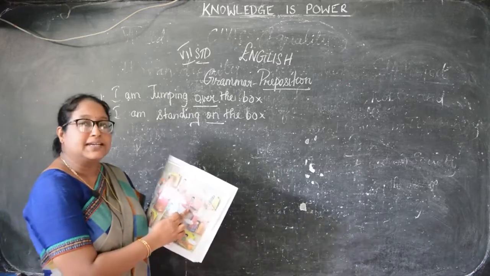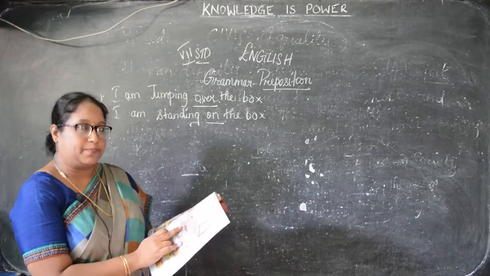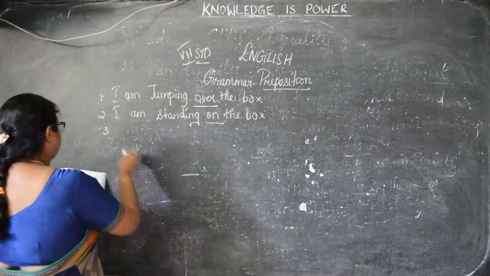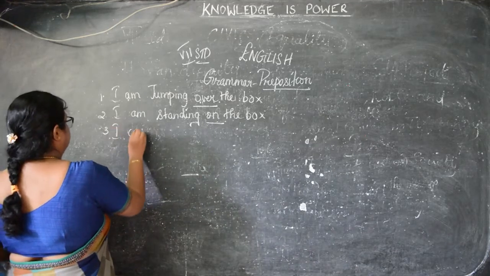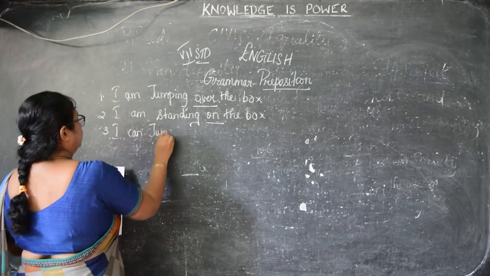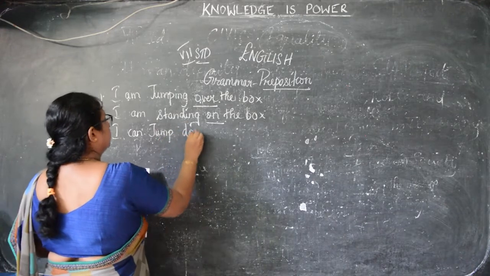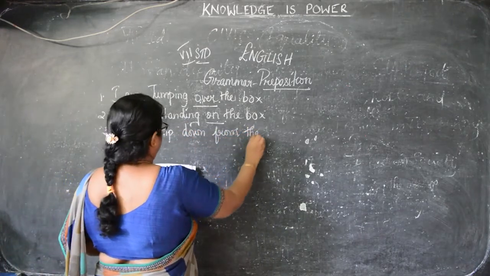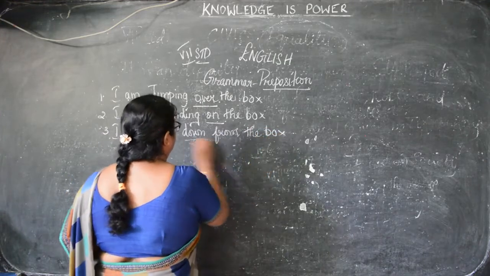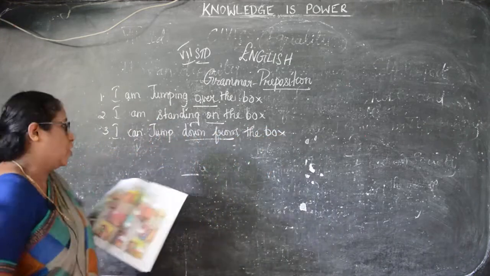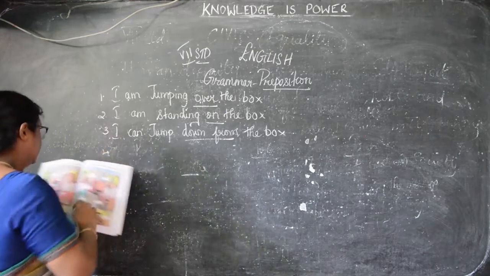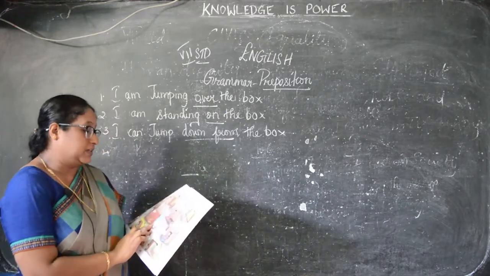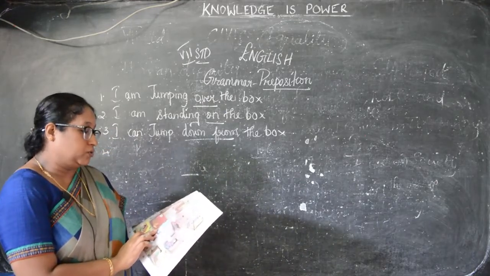Then next, see in the center here, what is the boy doing? Jumping. So I can jump down from the box. I can jump down from the box. So what are the options given there, children? Down from. So down from the box. The next is, see this here, what is this girl doing? This girl is jumping onto the box.